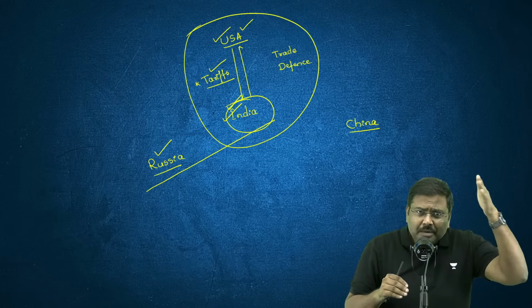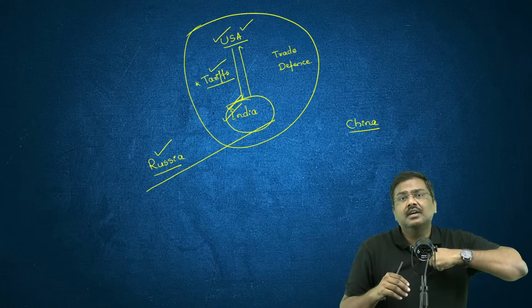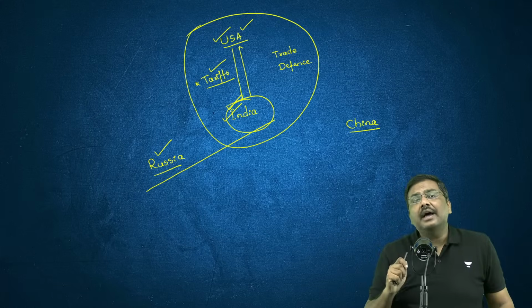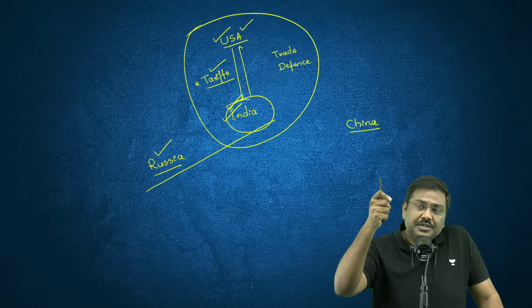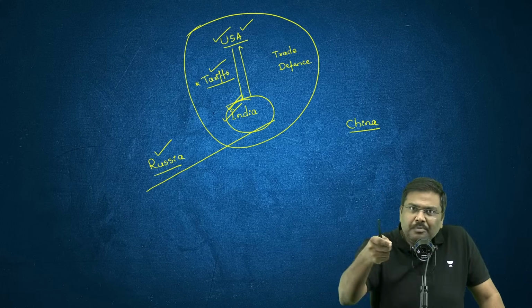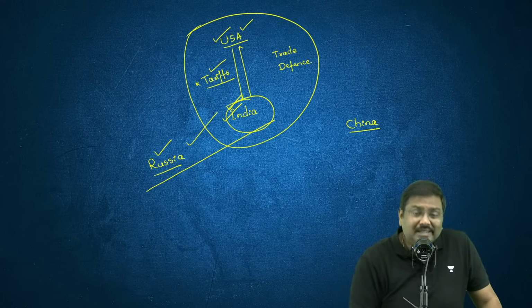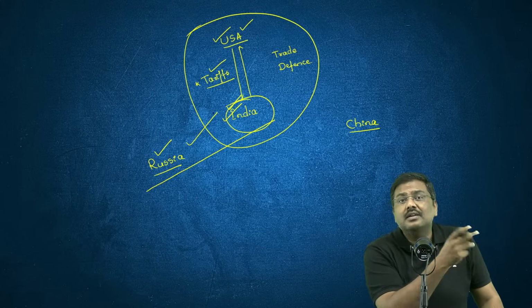So from that particular point of time, when we started getting assistance in the United Nations, in defense supply, even during the struggle to give independence to Bangladesh, even at that point of time, Russia stood by India. So the argument is, it has been a time-tested, very lengthy relationship between India and Russia.